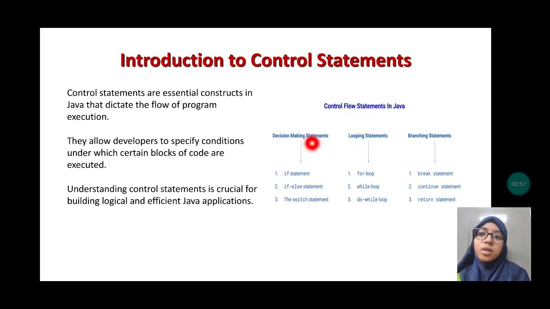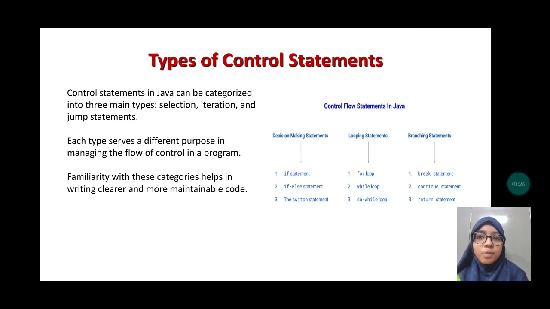First, these are the decision making statements: if statement and if else statements, and the next one is the switch statement. These are the looping statements. It consists of three loops, that is a for loop, while loop, and do while loop. These are the branching statements, that is break statement, continue statement, and return statement. Let us go to the next slide and discuss what the types of control statements are.